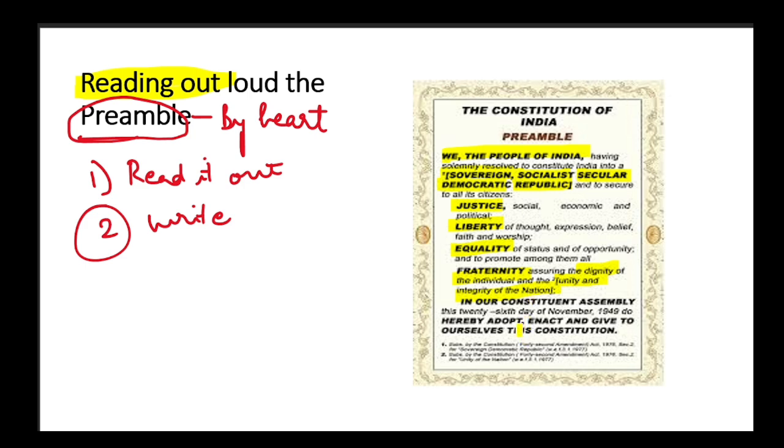In our Constituent Assembly, this 26th day of November 1949, do hereby adopt, enact and give to ourselves this Constitution. Here, by reading out loud, we get to know a lot of things.